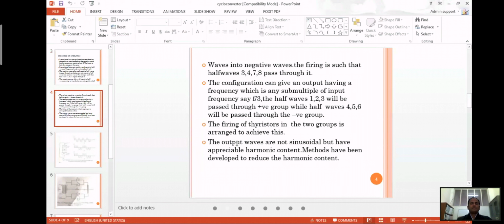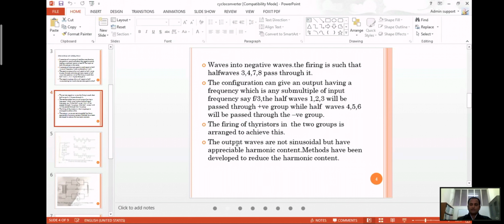So the waveform in the negative will be 3, 4, 7, 8. It will pass through this. The configuration can give any output having a frequency which is a submultiple of the input frequency. That is, say, f by 3. So the submultiple of f by 3 will be 1, 2, and 3.